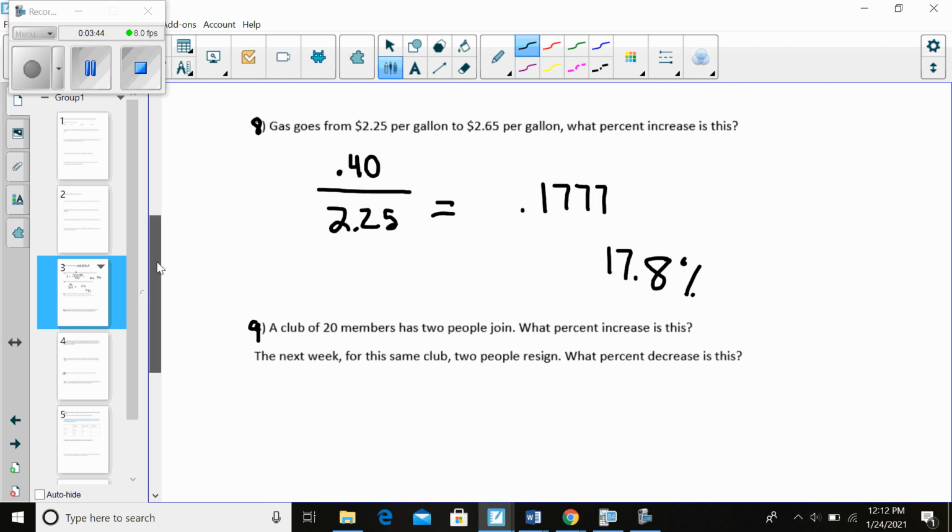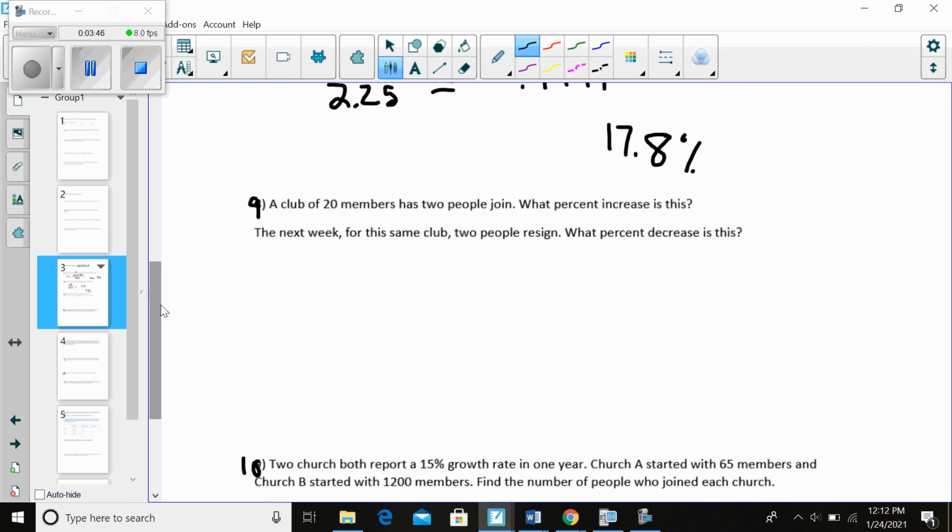Number 9, I hope we can do 10% in our head, right? 10% of 20 would be 2. If I have a club with 20 members who has 2 people join, it goes from 20 up to 22. So we have 2 people added divided by 20. I hope you could do that in your head and recognize that that is a 10% increase.